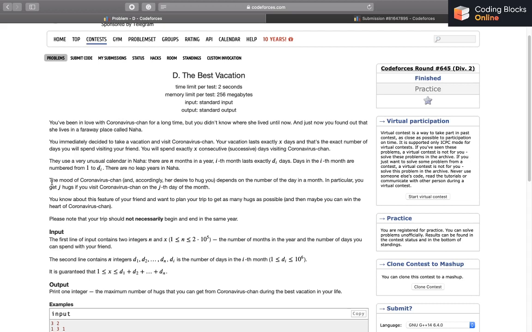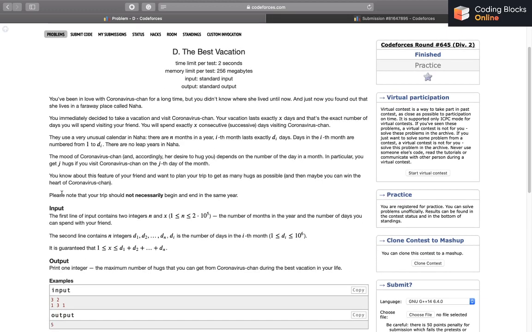So her mood, and accordingly her desire to hug you, depends on the number of days in a month. In particular, you get j hugs if you visit her on the jth day of the month. You know about this feature of your friend, and you plan your trip to get as many hugs as possible, and then maybe you can win the heart of Coronavirus Jan. Please note that your trip should not necessarily begin and end in the same year. I hope the weird question is clear.